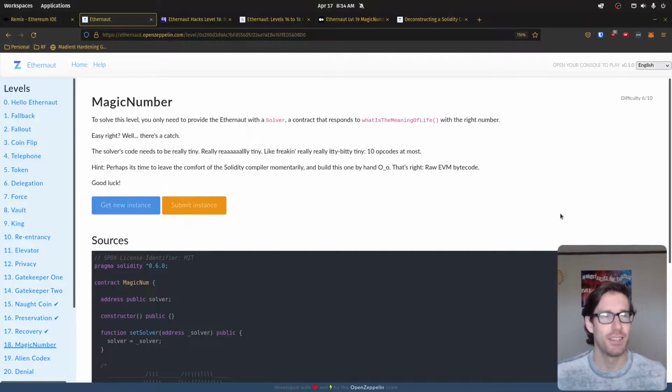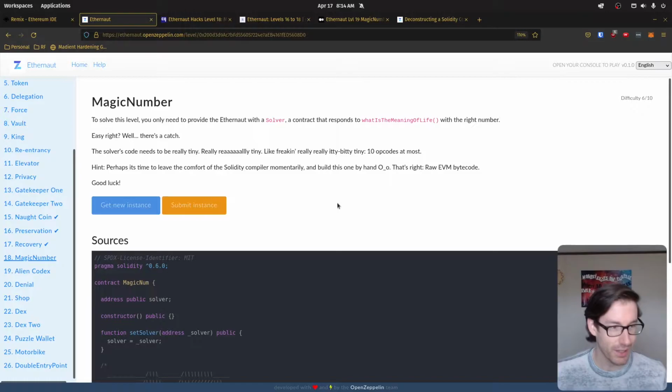My internet friends, welcome back. We are on level 18. How many levels are there? It's 26, so we're almost done. We got a few more.